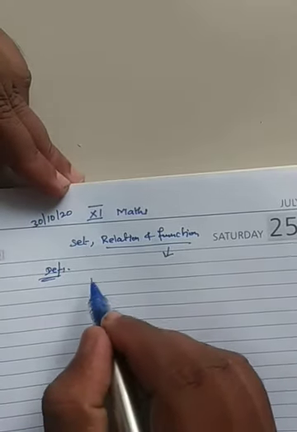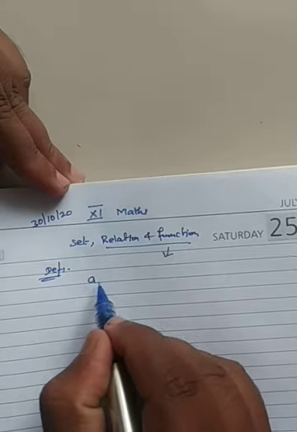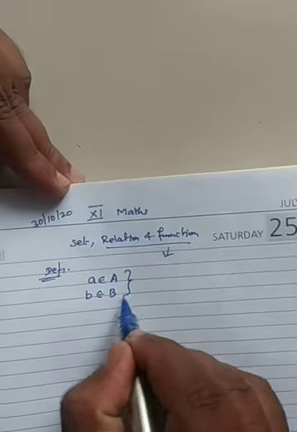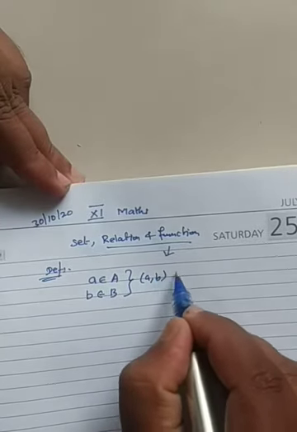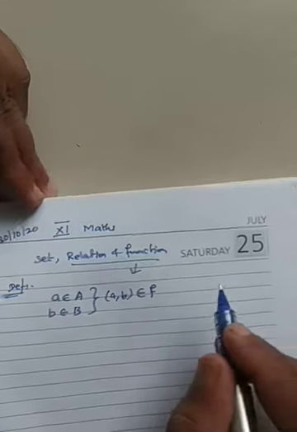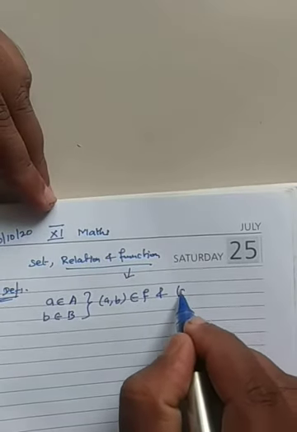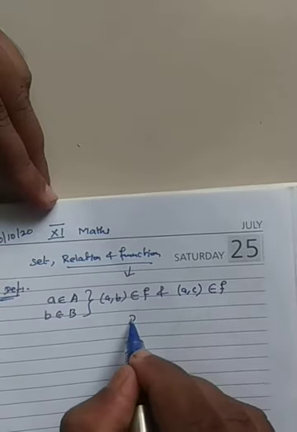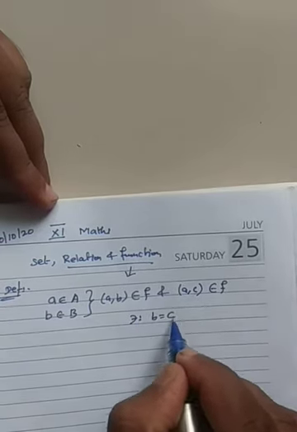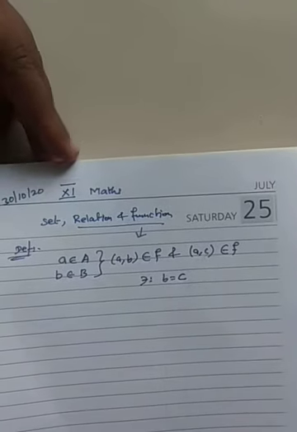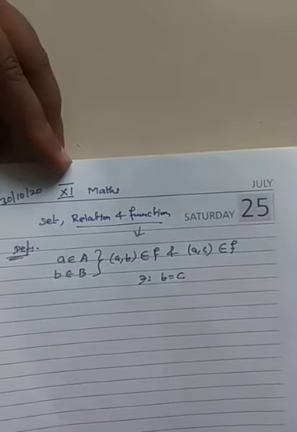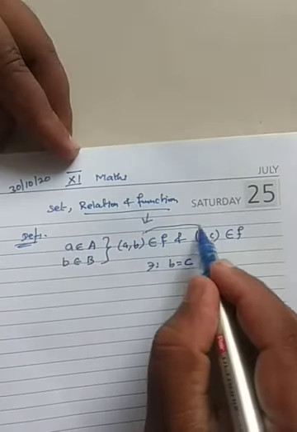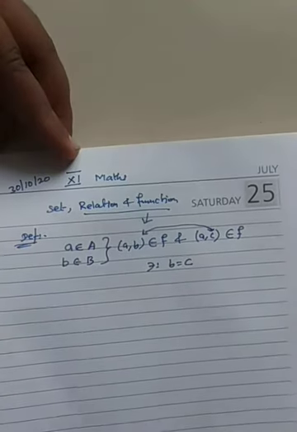That is, they are saying that for a belongs to A and b belongs to B, there exists (a, b) belongs to f, and also (a, c) belongs to f, such that b equals c. This is the definition of a function. But if you go in this way, you won't understand anything. So for that they are saying that b and c should be one and the same.